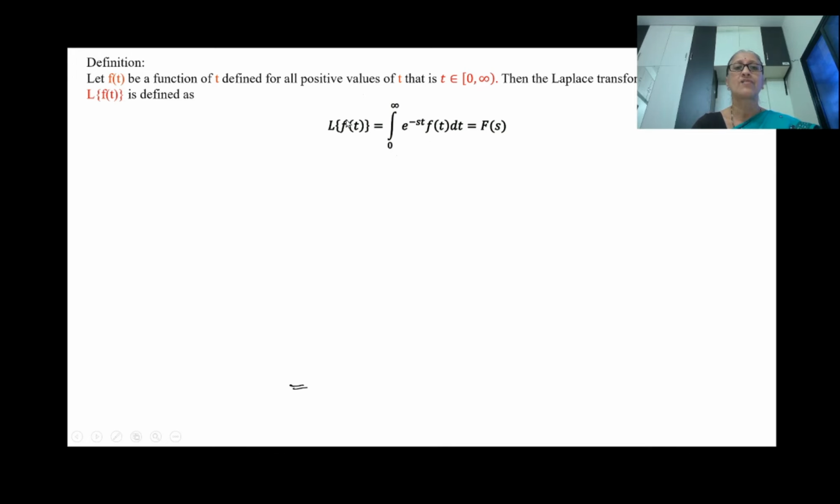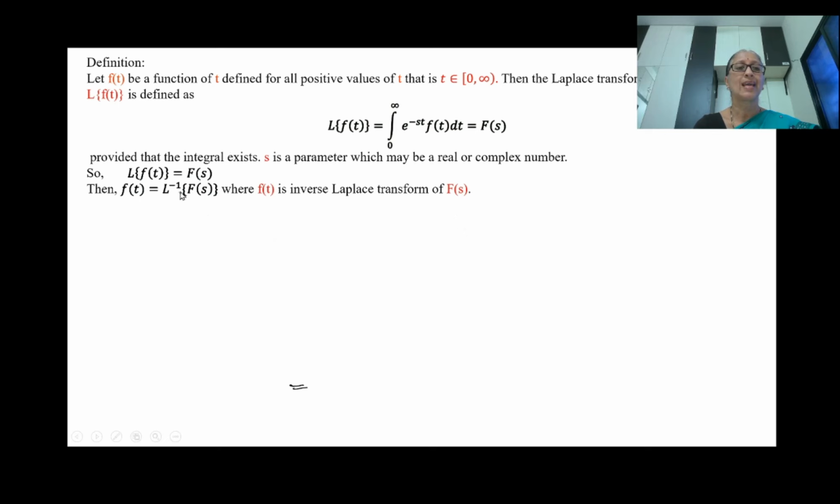Here the Laplace transform of f of t is equal to F of s. This integral gives one expression in terms of s. That's why L of f of t equals F of s. Then f of t is equal to L inverse of F of s. f of t is nothing but the inverse Laplace transform of F of s, and F of s is the Laplace transform of f of t. Here s is a parameter. S may be a real number or may be a complex number.